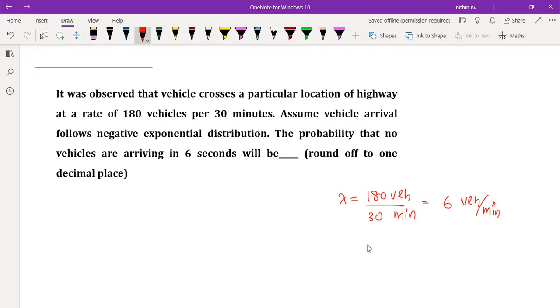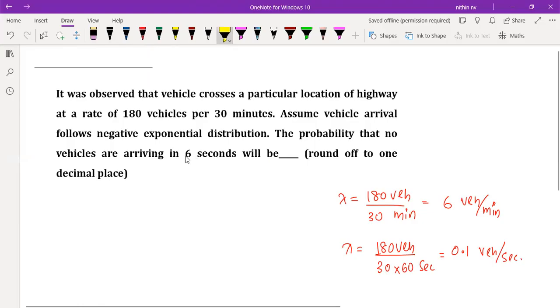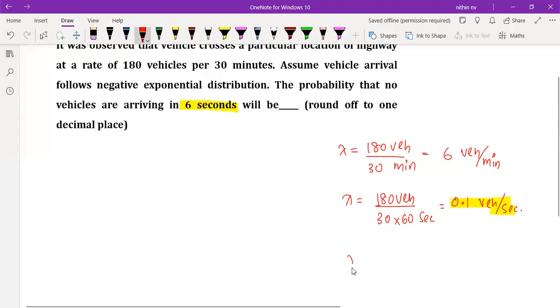I can also write it in seconds, which means lambda equal to 180 vehicles per 30 minutes means it's going to be 30 into each minute is 60 seconds, right? So this is going to be how much? 0.1 vehicles per second. Like this also I can write. Okay, no need to write in all the units. Let's see in which unit they have mentioned the time. It's in seconds, no, seconds. So which means we need to substitute the lambda value in this format. Okay, so the first stage, as I told you, we can directly calculate lambda t. How much is lambda t then? It's going to be 0.1 vehicles per second into time, which is 6 seconds.